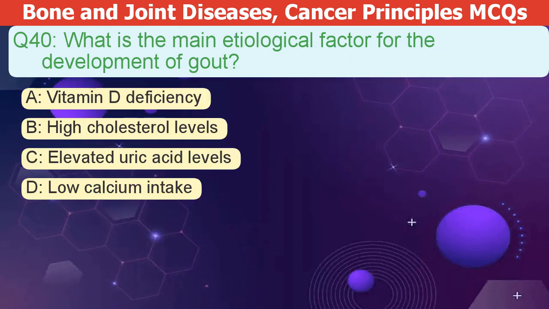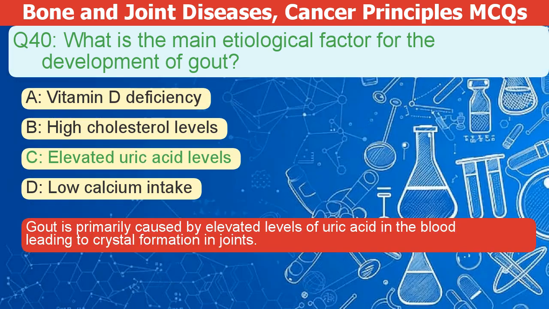What is the main cause of gout? A. Vitamin D deficiency. B. High cholesterol levels. C. Elevated uric acid levels. D. Low calcium intake. The correct answer is C. Gout is primarily caused by elevated levels of uric acid in the blood, leading to crystal formation in joints.